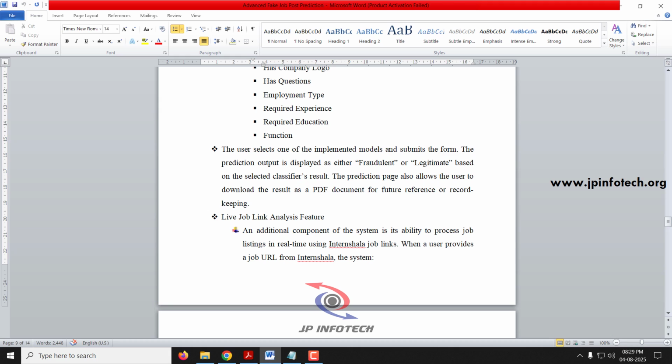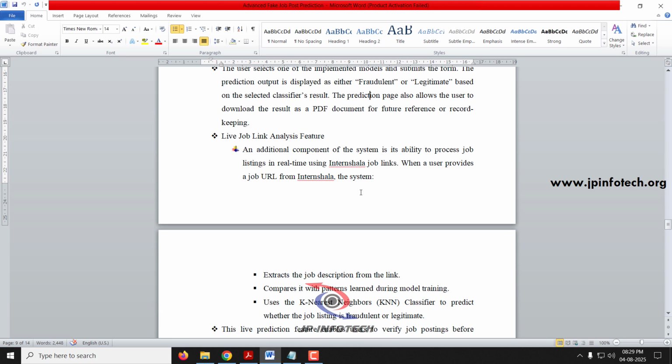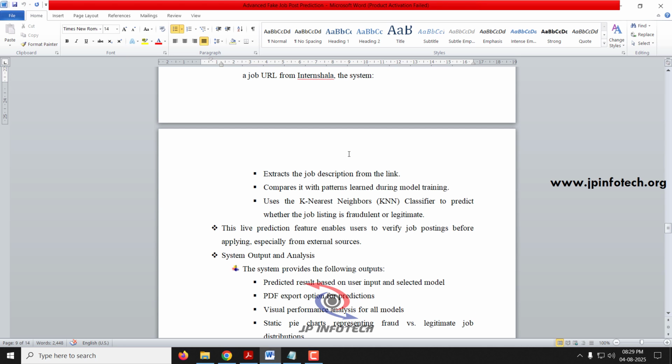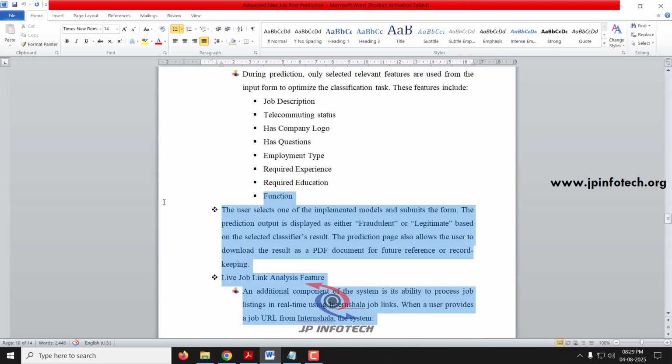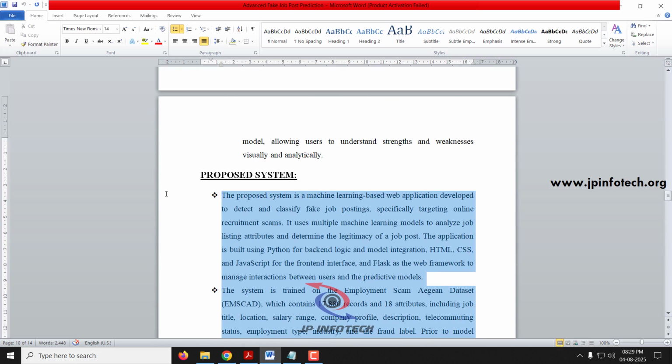And here we have another additional feature where the user can export the results in PDF format. Another one is live job, where you can copy the link from the Internshala website and paste it, so that it will predict whether it is a fraudulent or legitimate job. These were the features that are mentioned. And finally we show the performance analysis parameters and the graph part. All these details have been mentioned in the proposed system part.